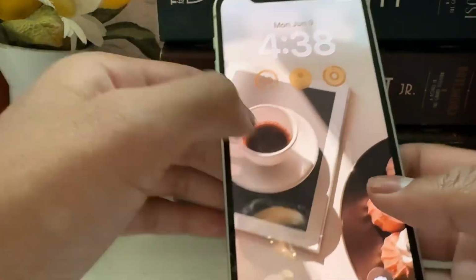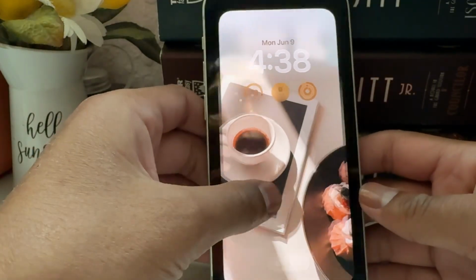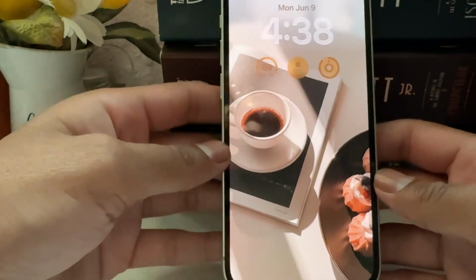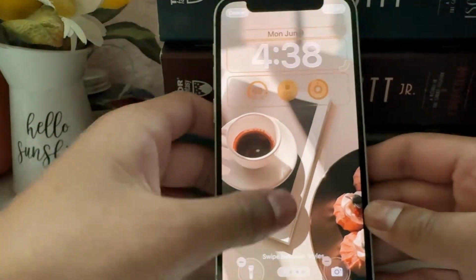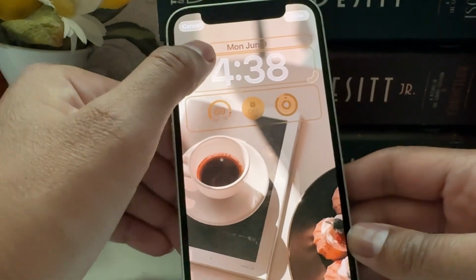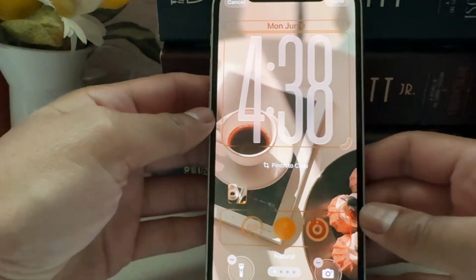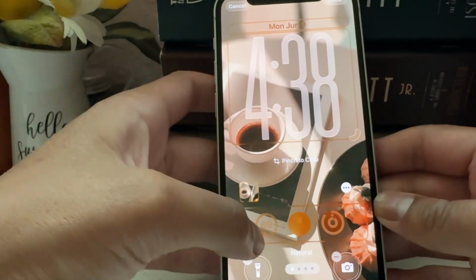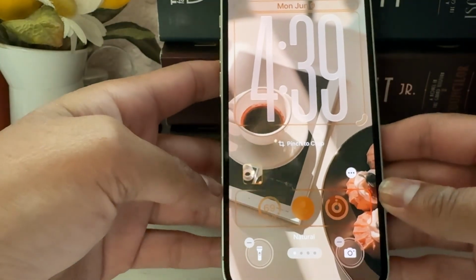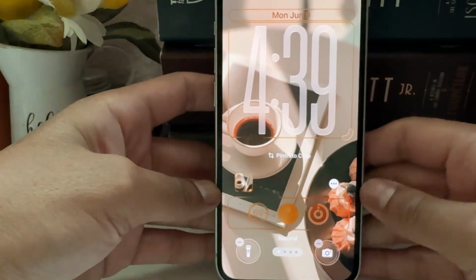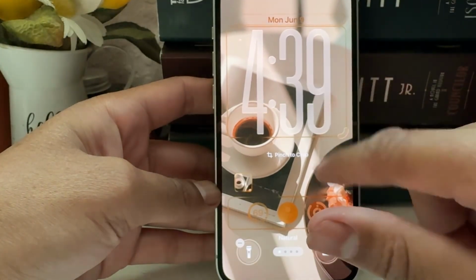Okay, let's check out this front screen very quick. I mean the lock screen. Customize. Okay. That's kind of cool, but what's going on with this stuff down here? Does it fall to the bottom? The widgets fall to the bottom? Interesting. Okay, it's kind of cool.